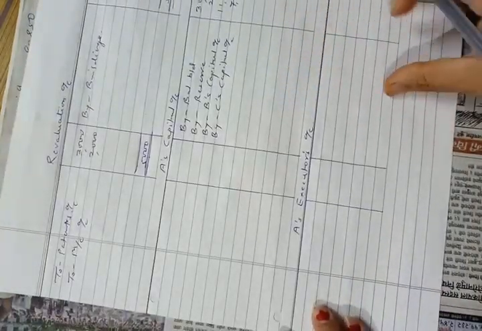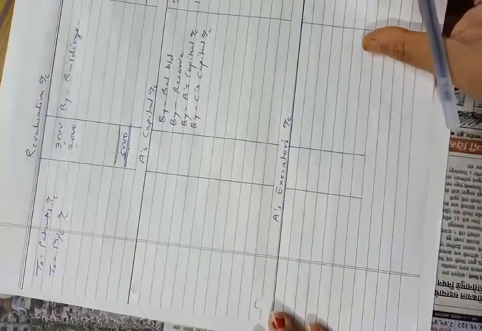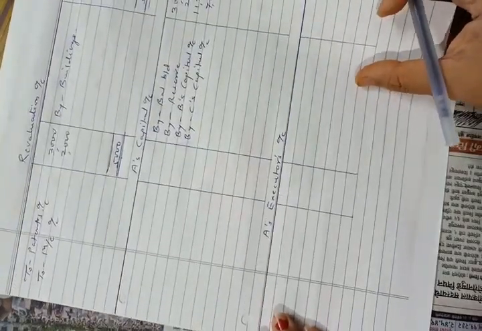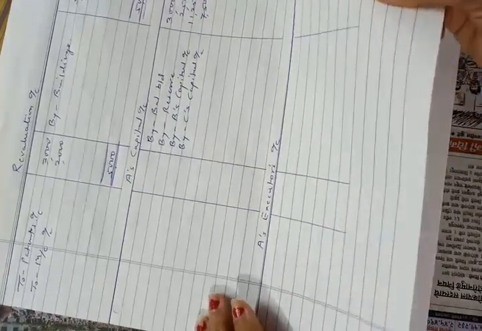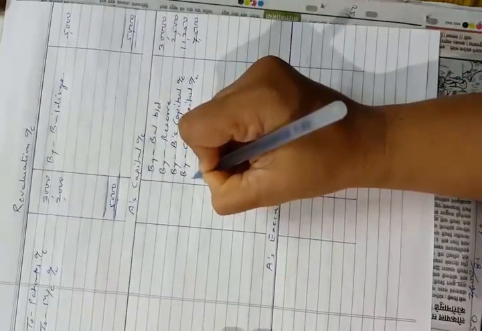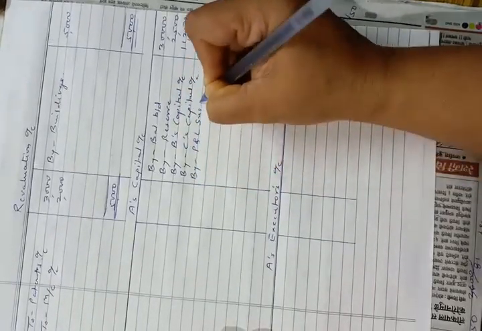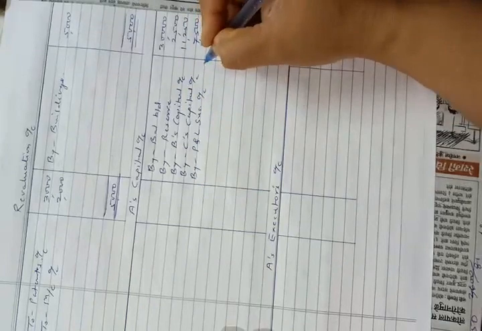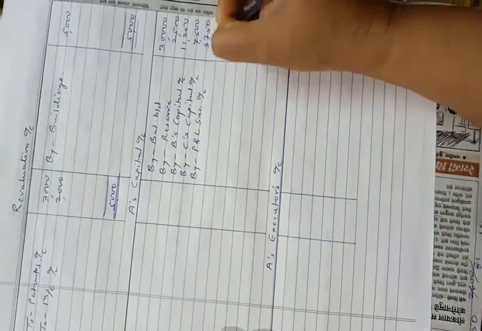Now we have calculated his share of profit, 3,750. So let us record share of profit by profit and loss suspense account. We have calculated the amount, 3,750.